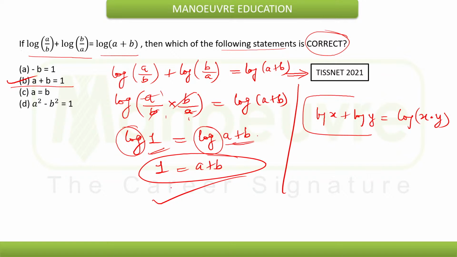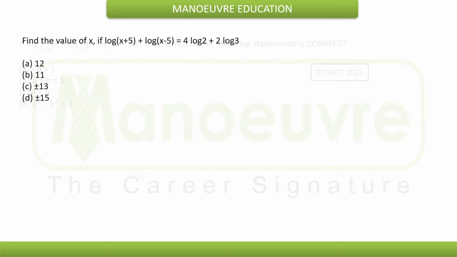Now let's move on to the next question. Now this is another example. Here we need to find the value of x if log of x plus 5 plus log of x minus 5 is equal to 4 into log 2 plus 2 into log 3. Okay, fine. I need to find the value of x, so I need to solve this by making use of the properties.